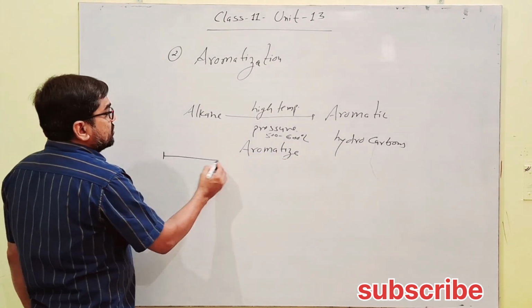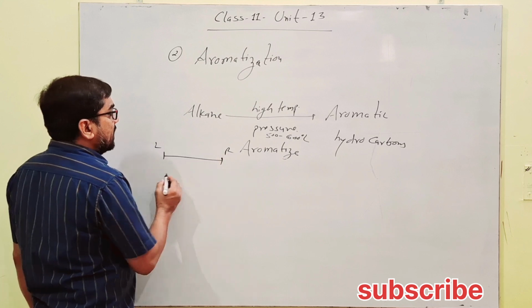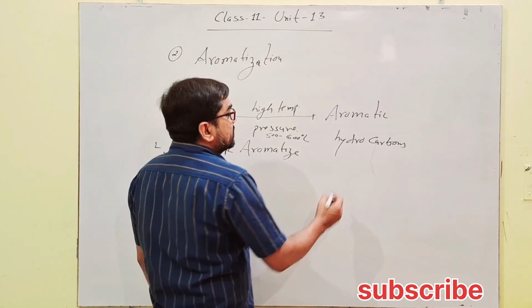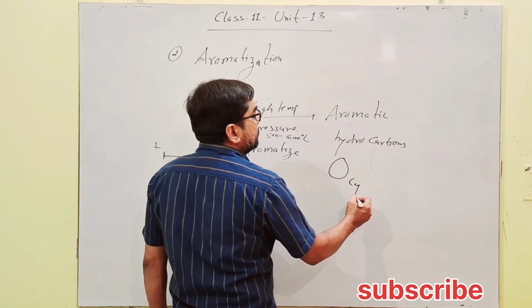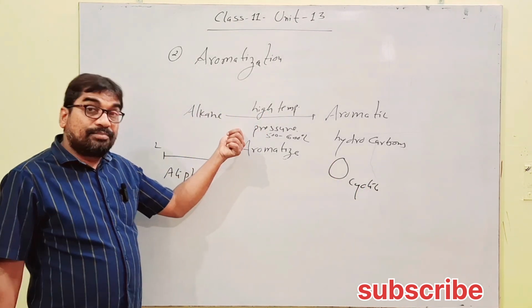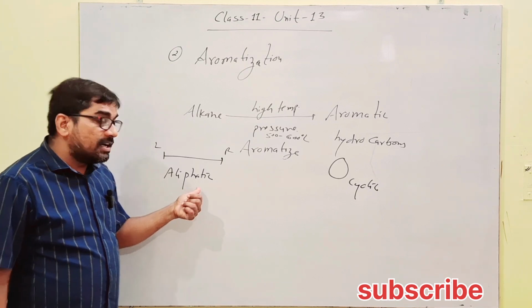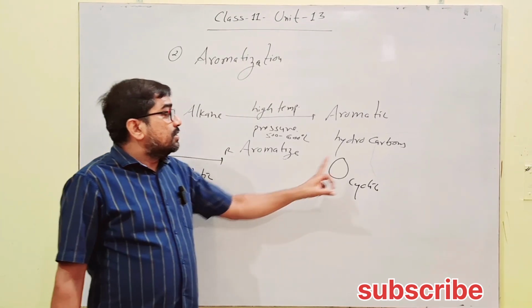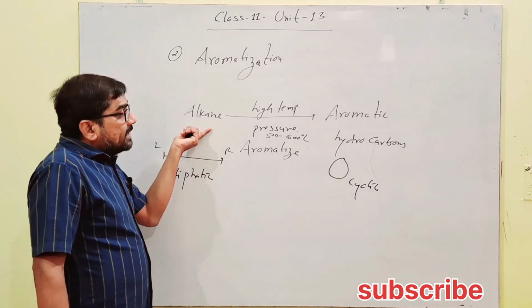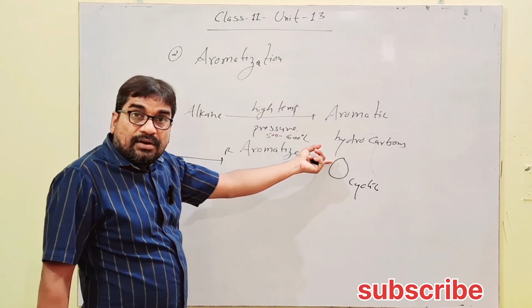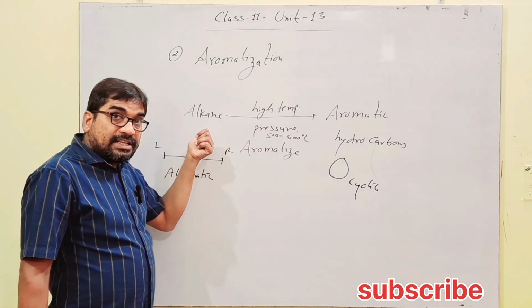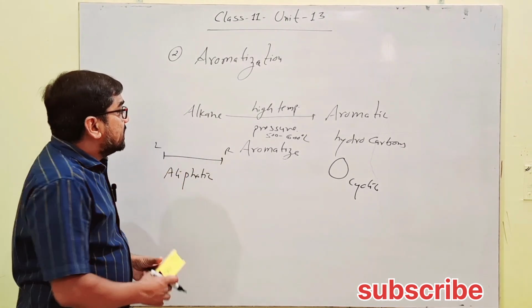It means straight chain aliphatic hydrocarbon alkane converts into cyclic compound, cyclic hydrocarbon. So this is a bridge reaction for conversion of aliphatic straight chain into cyclic aromatic hydrocarbons. Since here alkanes convert into aromatic compounds, especially benzene, the base compound, from 6 carbon containing alkane, so it's clear that